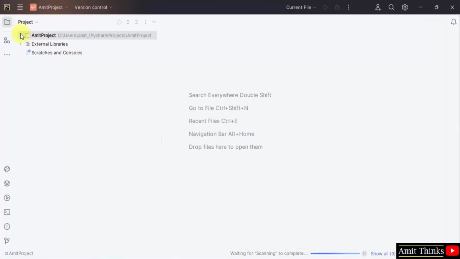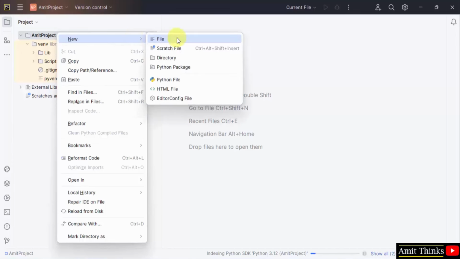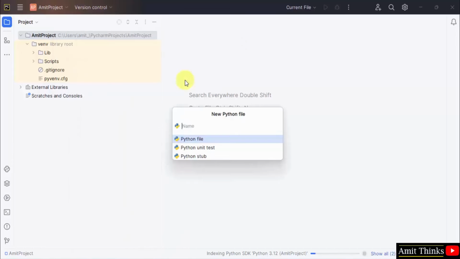Okay, here is our project. I clicked here for the menus. Okay, now this is our project. This is our environment. Now we need to add a new Python file to run our first Python program. I'll right click on Amit project. Click new and herein select Python file directly. It will automatically go for .py extension. Herein add the name of your Python file and press enter. It will create demo.py. Here it is.